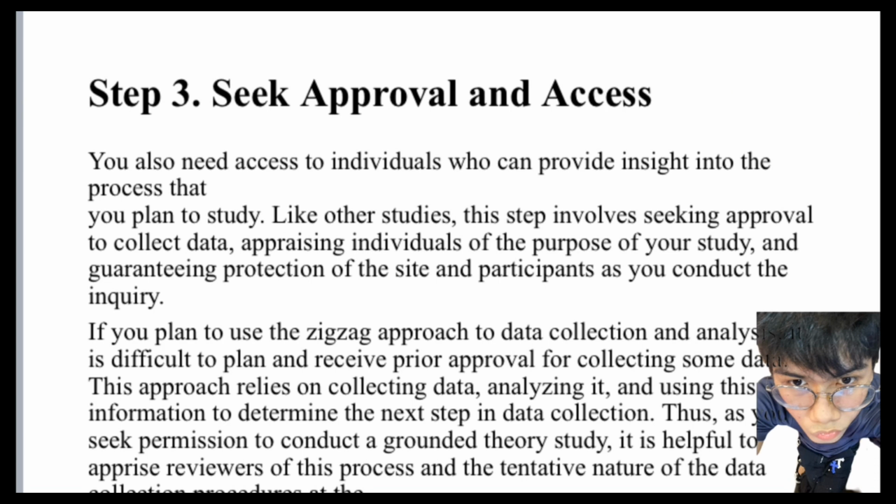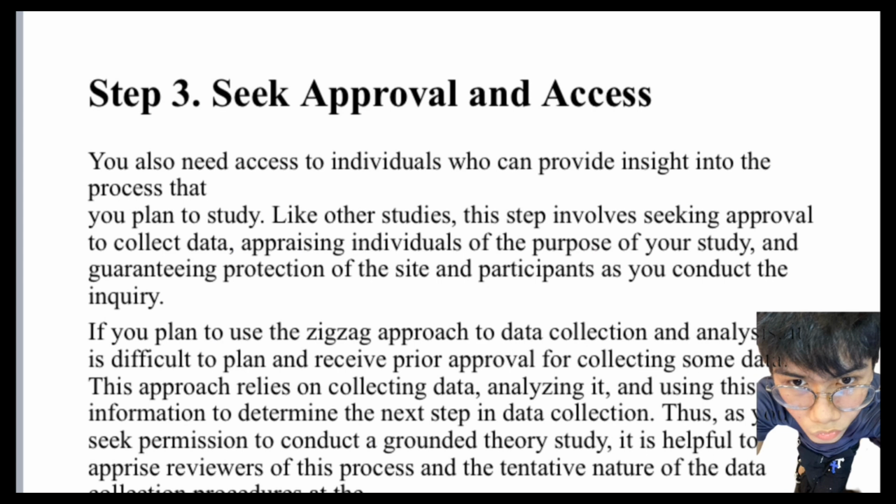If you plan to use the zigzag approach I mentioned in the past slides, it is difficult to plan and receive prior approval for collecting some data. This approach relies on collecting data, analyzing it, and using the information to conduct a grounded theory study. So it is helpful to apprise reviewers of this process and the tentative nature of the data collection procedures at the beginning of the study.